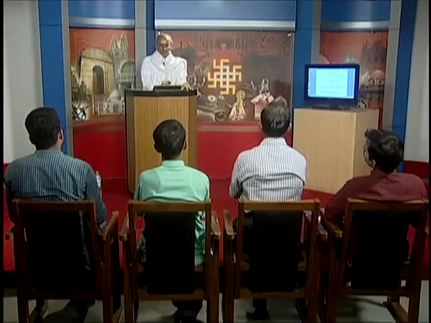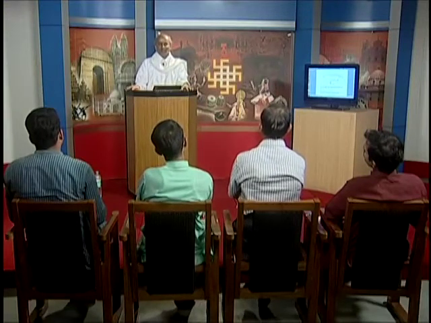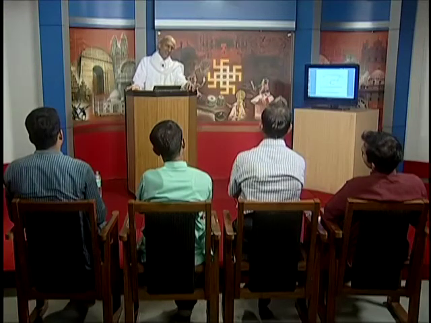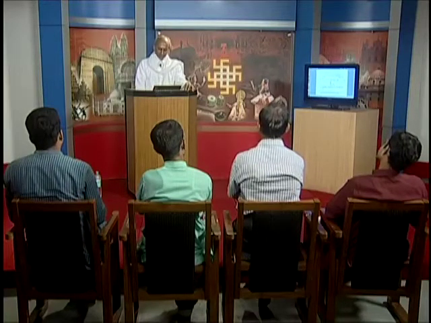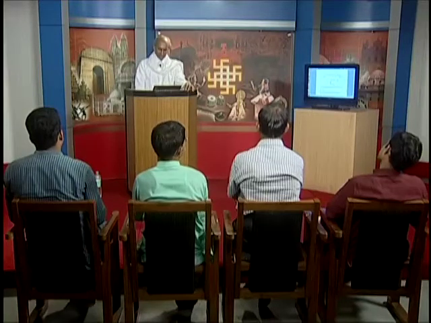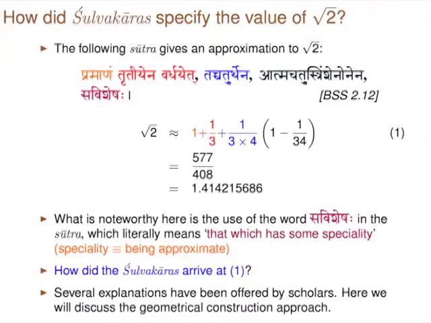They were interested in it because of the kind of altar construction which demands that. I will give you an example, but this sutra is something which is very, very peculiar and very interesting. Why interesting? Because I will tell you. See, if you look at this, it says pramanam tritiyena vardhayet tat chaturthena. Tritiyena vardhayet means 1 by 3. Tat chaturthena means 1/4 of that. Then atma chatustrimshena unena. See, minus 1 by 3 into 4 into 34.